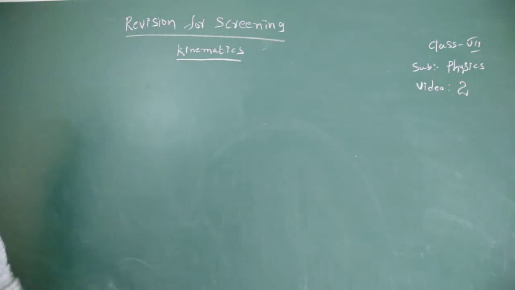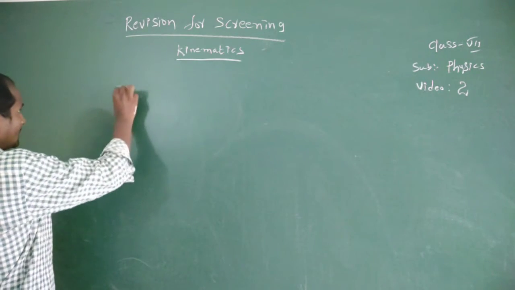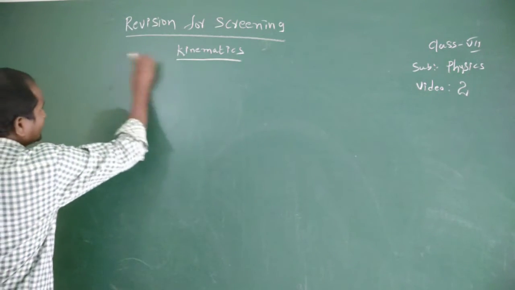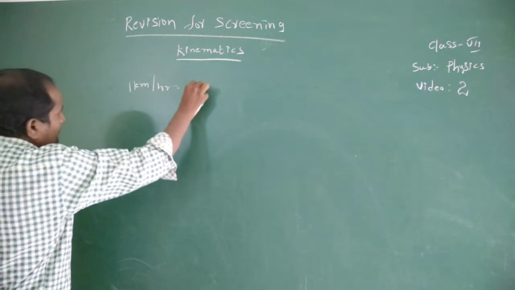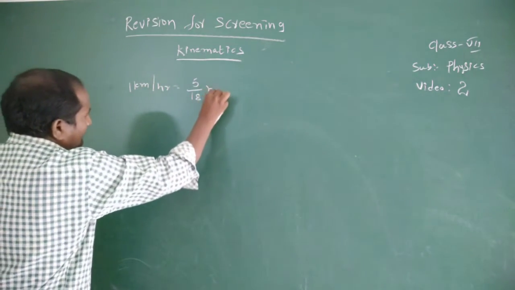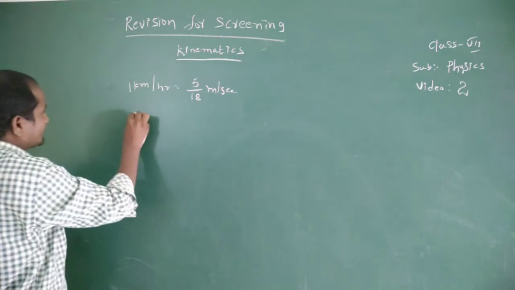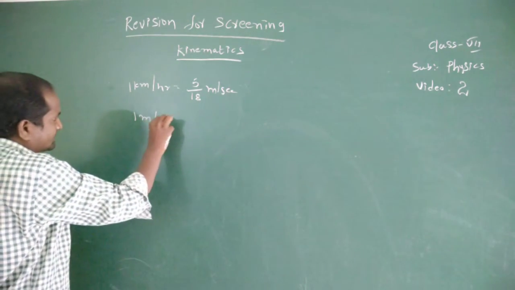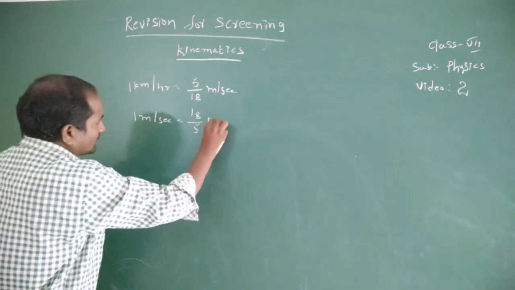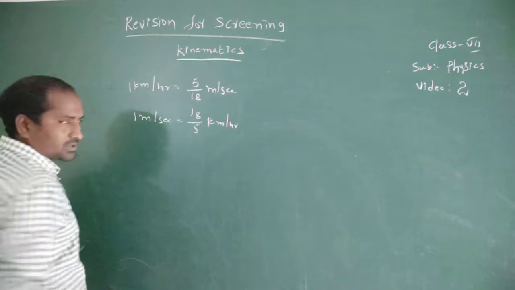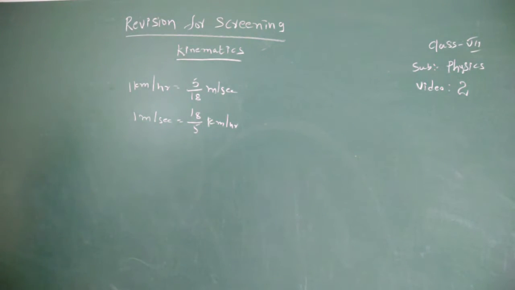It is about velocity. So here also, 1 kilometer per hour equals 5 by 18 meter per second. 1 meter per second is equal to 18 by 5 kilometer per hour. Okay, it is the relation between kilometer per hour and meter per second.